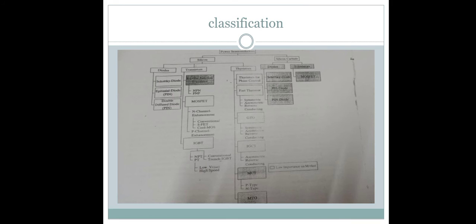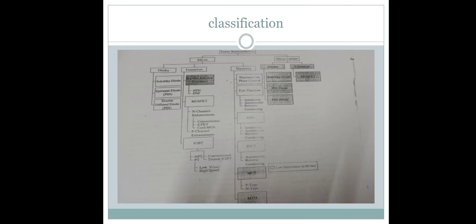This is the types of diode. Second, silicon transistor types. Transistors have three main types: BJT, MOSFET, and IGBT. BJT, the bipolar junction transistor, has two types: the NPN transistor and the PNP transistor. The second one is the MOSFET.